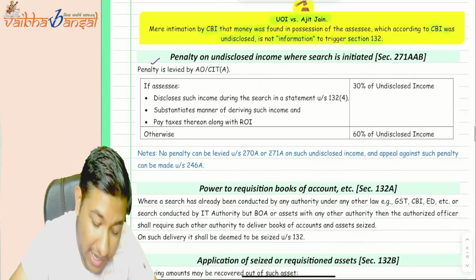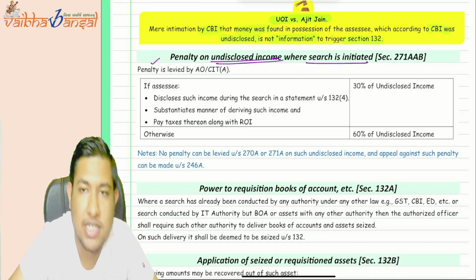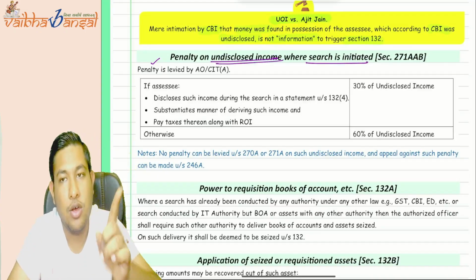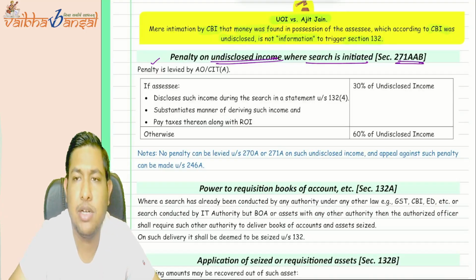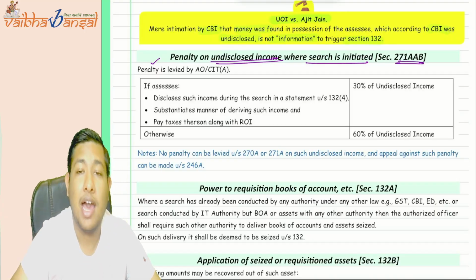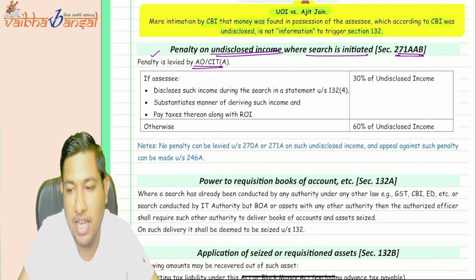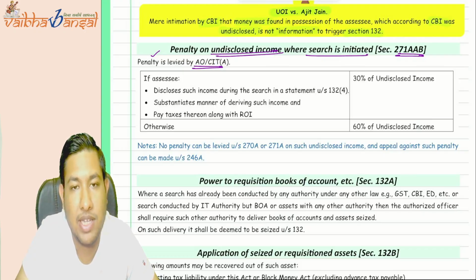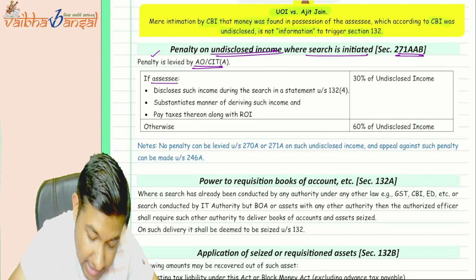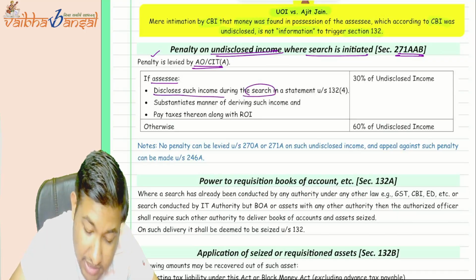Now, if there is a penalty on the undisclosed income where the search is initiated, okay, so there is a penalty under section number 271AAB on the undisclosed income. What it says is that it should be levied by the AO or the CIT appeals if the assessee discloses such income during the search in a statement.